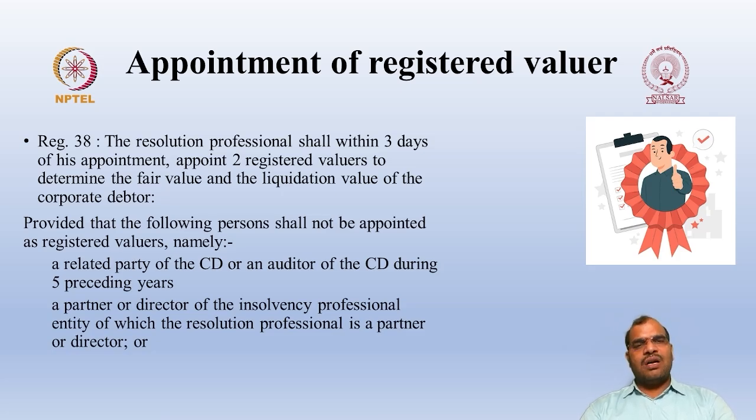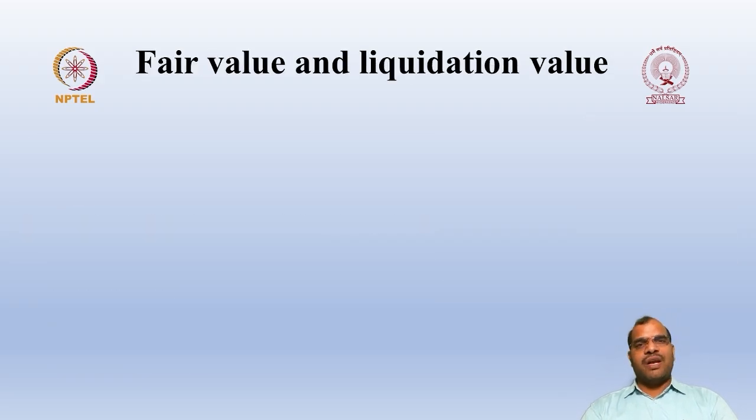Also, a partner or director of an insolvency professional entity of which the resolution professional is a partner or director. And if he is a relative of the above. So if any one of these conditions is triggered, then a person cannot be appointed as a registered valuer.